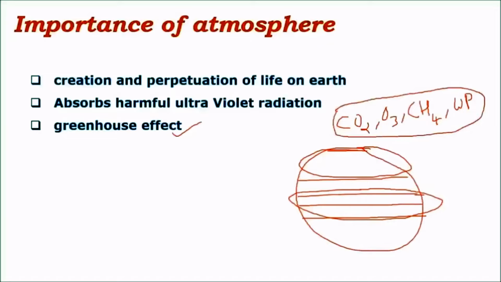For example, in the heat surplus regions like the equator and tropics, the heat received here is absorbed by these important heat absorbing gases, and this heat is transferred by various movements of winds. That is, these gases move in the form of winds, and this heat is transported from one location to another location.